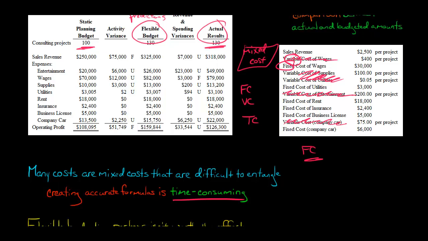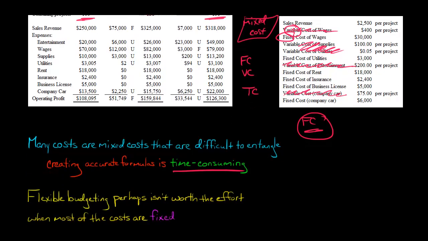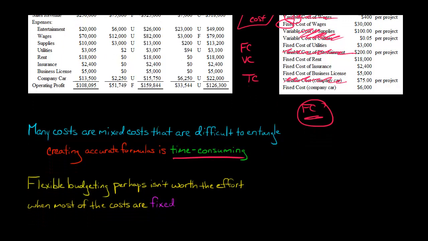All these costs are going to be the same because they don't vary with the activity level. So for a company whose cost structure consists of most or all fixed costs, there's really no point in coming up with a flexible budget, because it might not be worth the time and effort to do so.